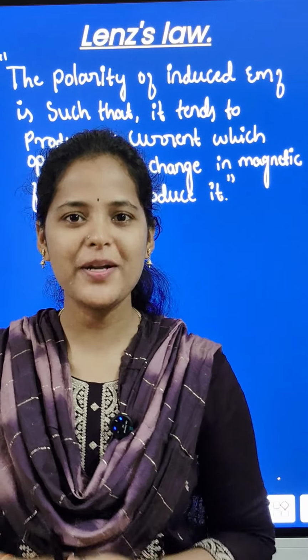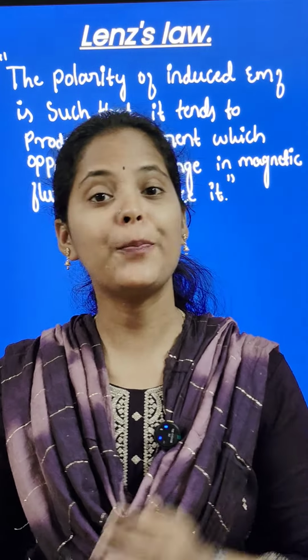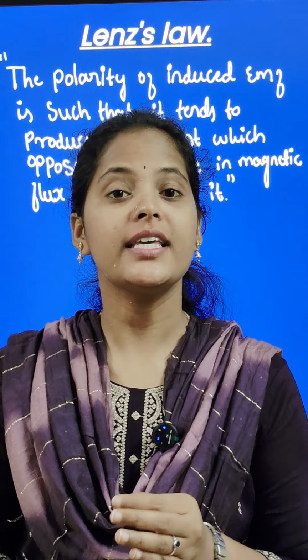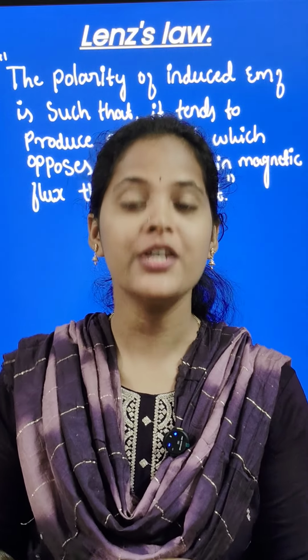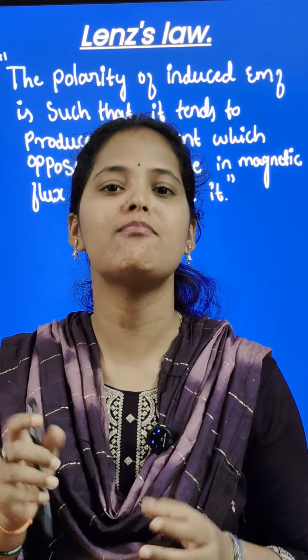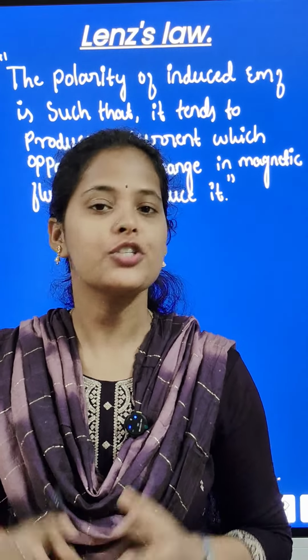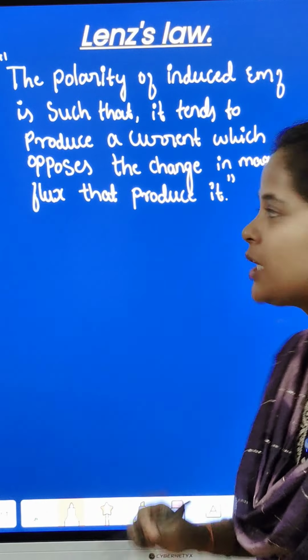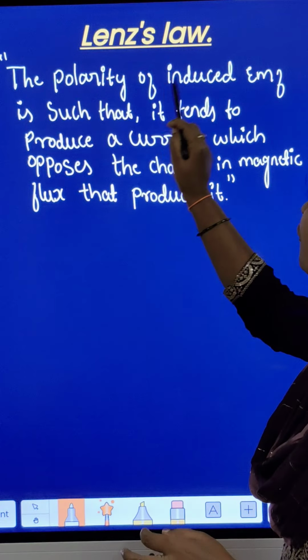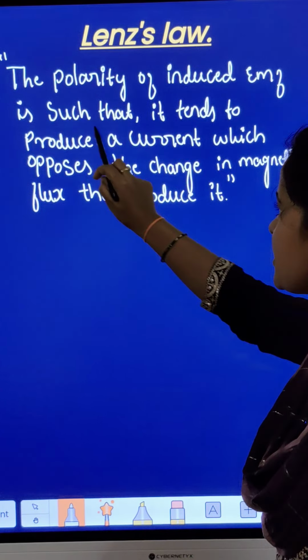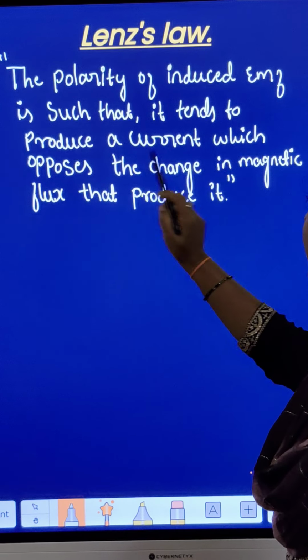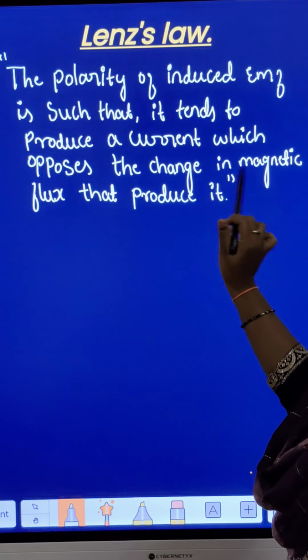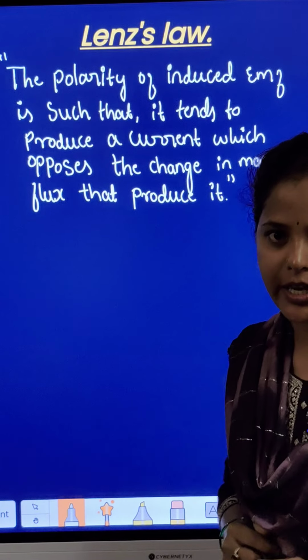Lenz's law: the statement of Lenz's law is that the polarity of induced EMF is such that it tends to produce a current which opposes the change in magnetic flux which produced it. So this is the statement of Lenz's law. Listen carefully, once again I'll say the statement. The polarity of induced EMF is such that it tends to produce a current which opposes the change in magnetic flux that produced it.